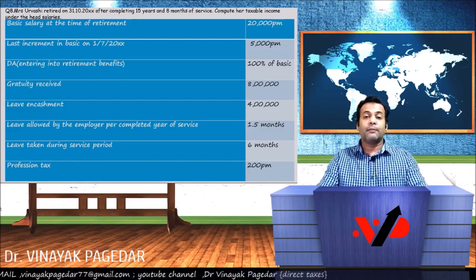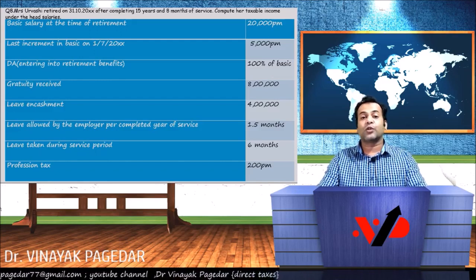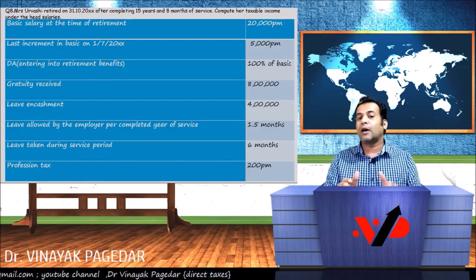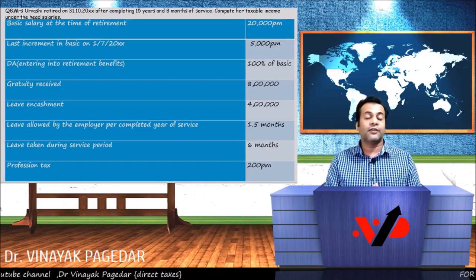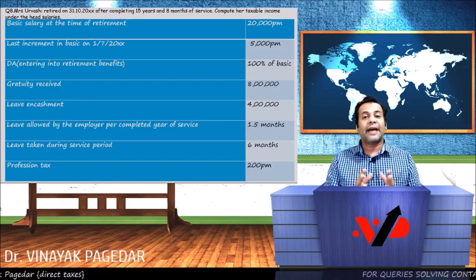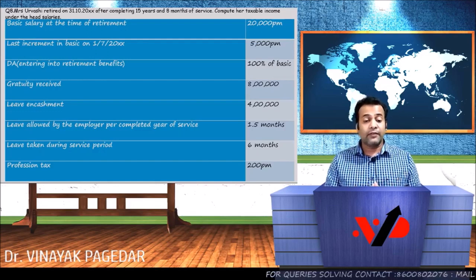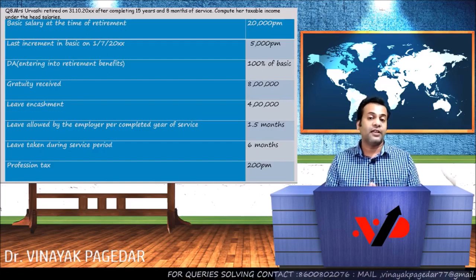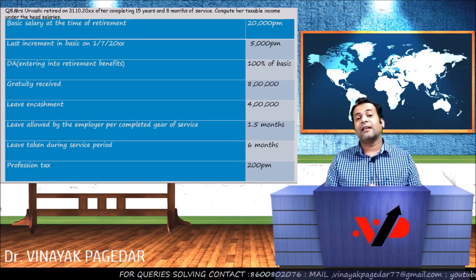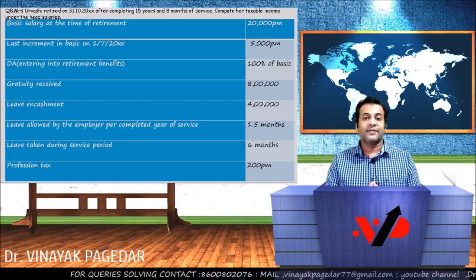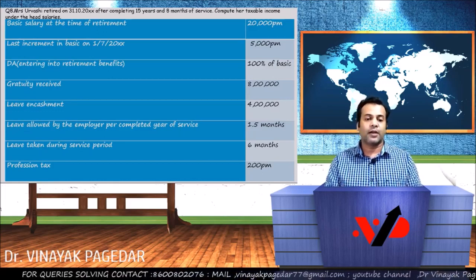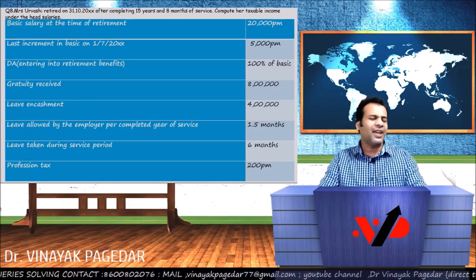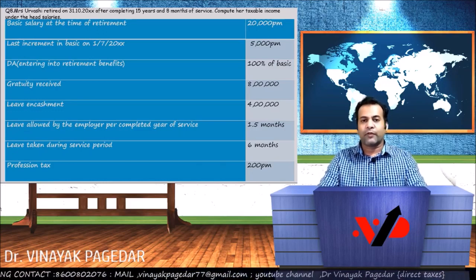The leave allowed by the employer per completed year of service was 1.5 months. But as we know, if we've studied our leave encashment theory well, income tax will allow you a maximum of 1 month per completed year. The leave taken during the service period, throughout the 15 years, was 6 months, availed by Urvashi. And finally, there's profession tax, that is the employment tax which is paid, 200 per month. It's a very simple calculation, may get intricate at times, so we need to pay a bit of attention.